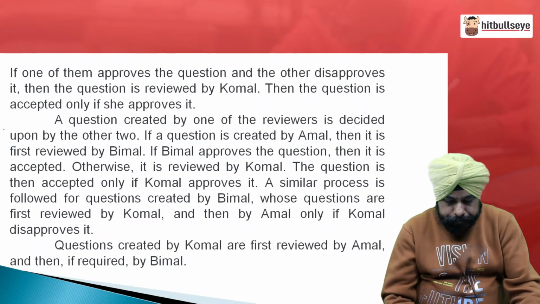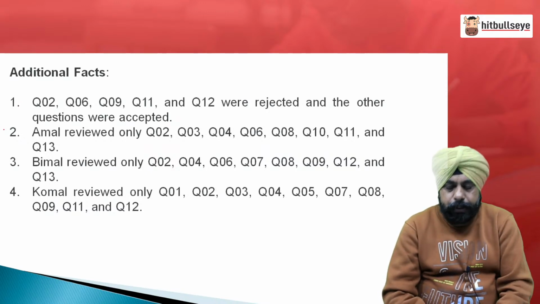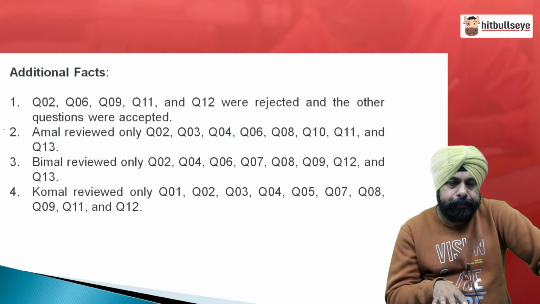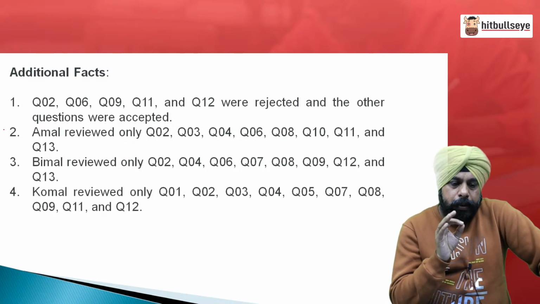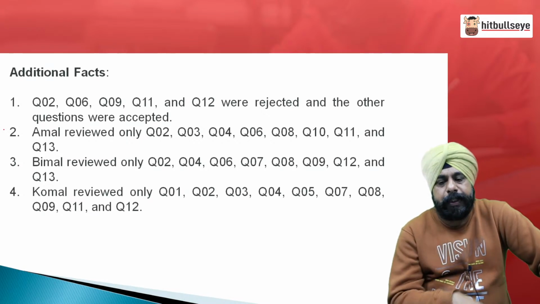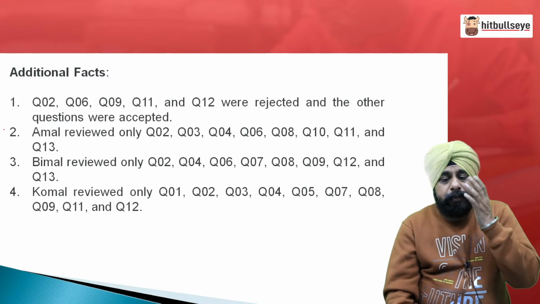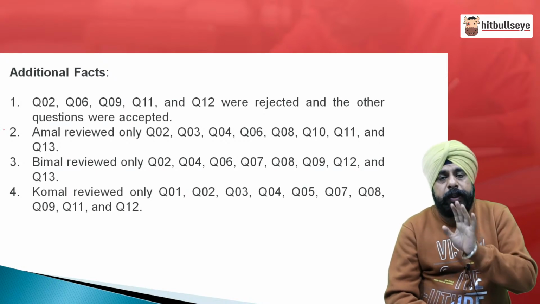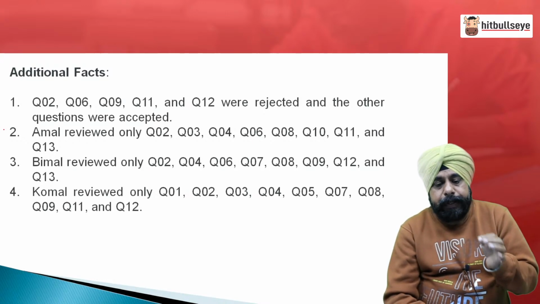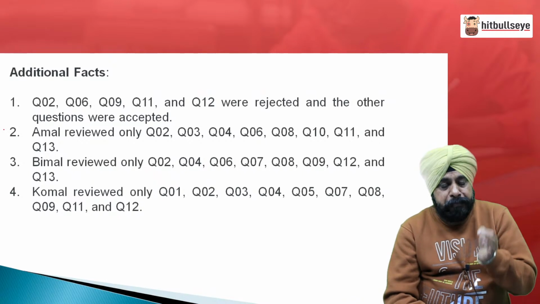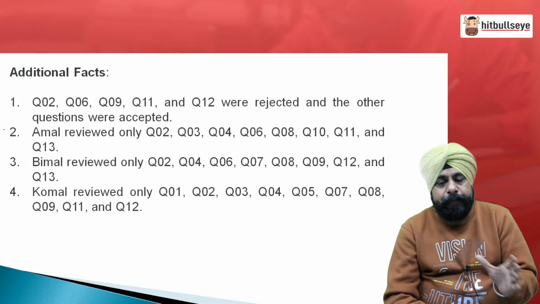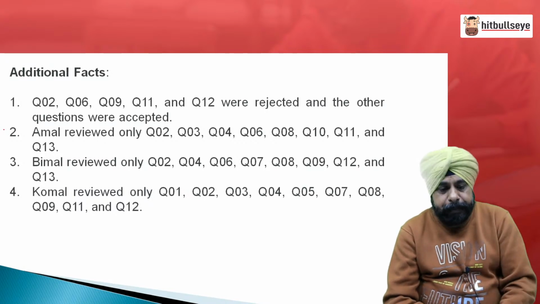Okay. These were the additional facts, people. Just read the facts. Questions 2, 6, 9, 11 and 12. The question is very clearly stated. There were 13 questions in total. We don't know who created which question. So, Q2, 6, 9, 11 and 12 were rejected and the other questions were accepted. So, 5 questions rejected, that means 8 questions have been accepted.